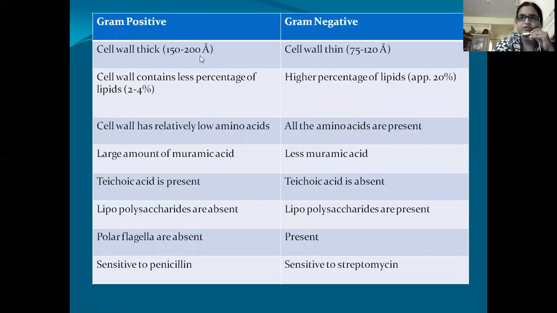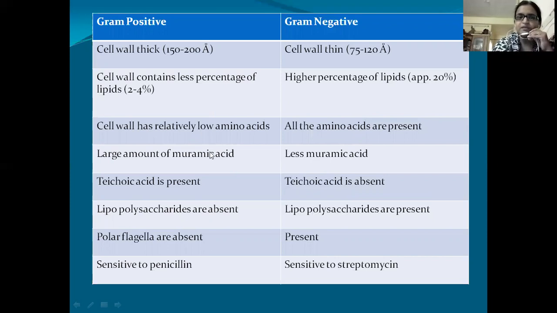Now, coming to the differences between gram positive and gram negative cell walls. Here the cell wall is 150 to 200 angstroms thick, and in gram negative cells it is around 75 to 120 angstroms thick. Here the cell wall contains a lower percentage of lipids, whereas here lipids are more. Here amino acids are fewer, and here amino acids are more. Muramic acid is very high, that is, peptidoglycan is high. Here peptidoglycan is less. Teichoic acid is present in gram positive cells and absent in gram negative cells. Lipopolysaccharides are absent in gram positive cells, whereas they are present in gram negative cells.